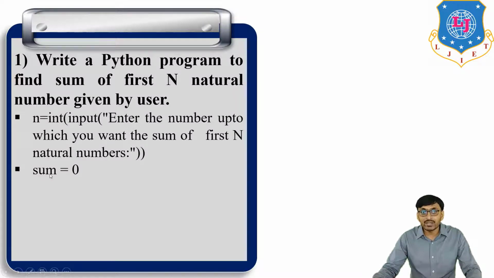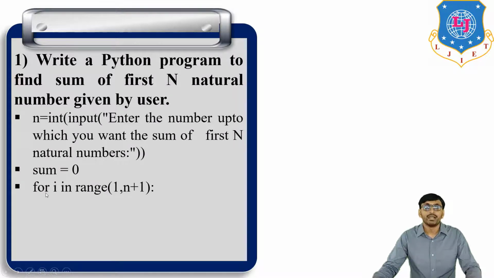Then initial value, sum is equal to 0. Now for i in range(1, n+1). Now for is one type of loop used in Python. And in a for loop, this loop continues for every element of that sequence. Okay. Now for i in the range of 1 to n plus 1.